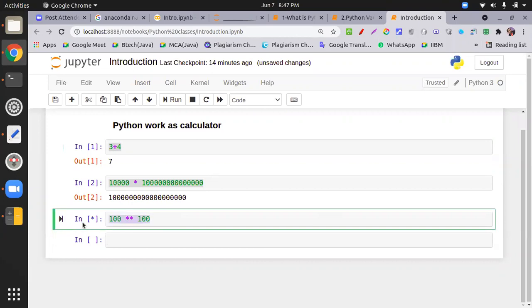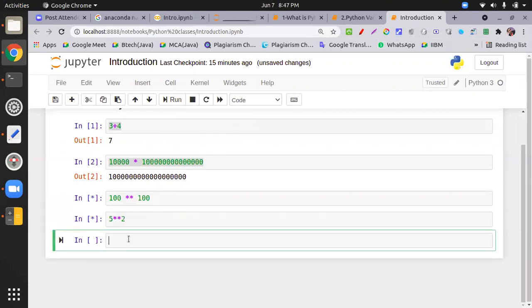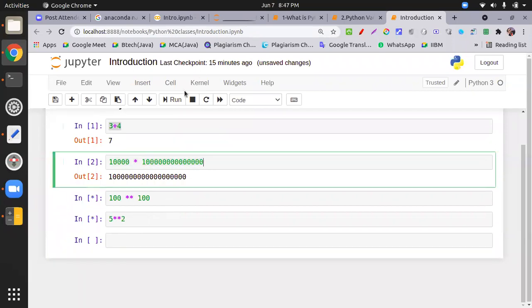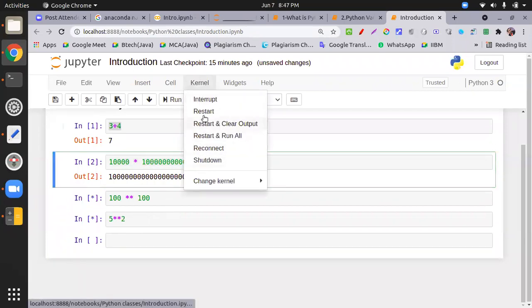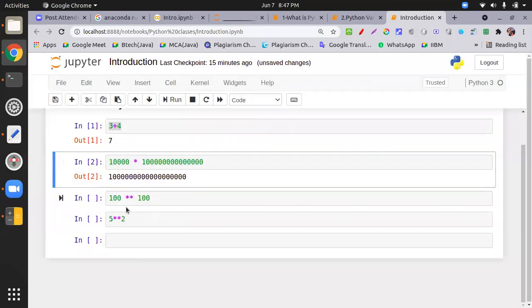No, sir, you have to interrupt. The kernel is stopped. Kernel is not working. 5 raised to the power 2. I hope it's stopped somewhere. Okay, let me restart the kernel. At least it should give some data over there.